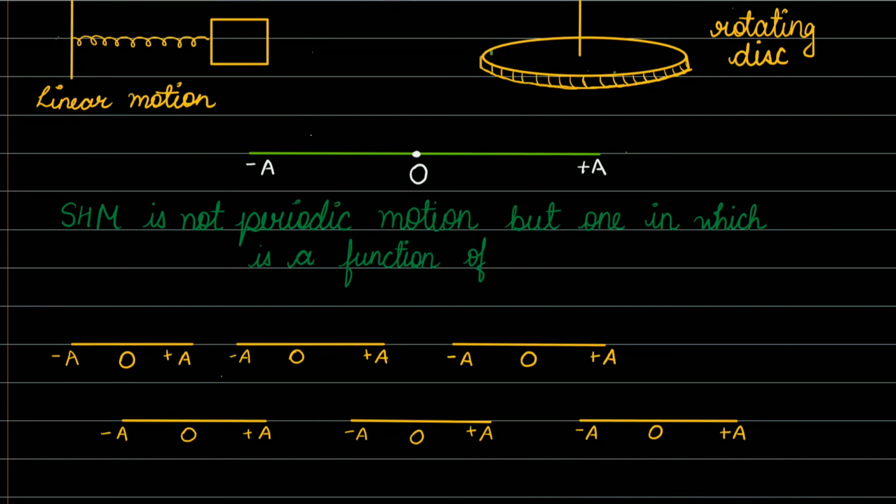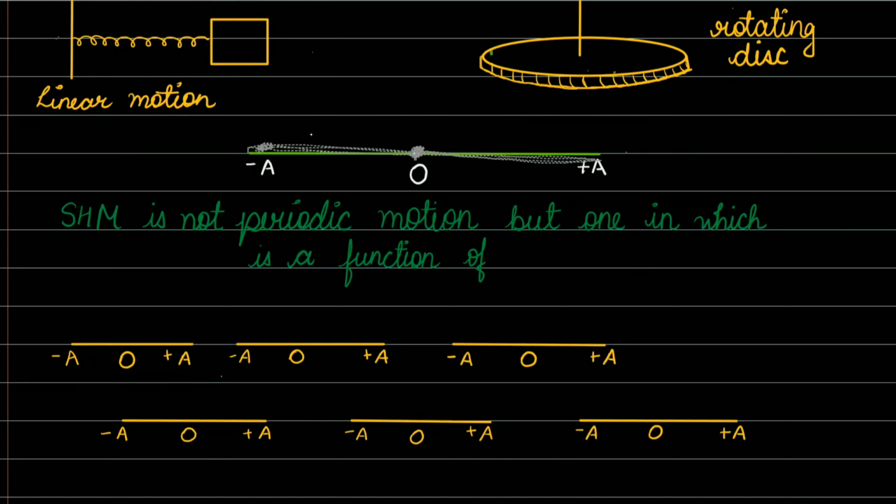If we consider a particle at point O, then after some interval of time it will go to the plus A extreme position. From plus A, it will again come to its mean position. From the mean position, it again travels to minus A, the negative extreme position. From the negative extreme position, it again comes to the mean position, then again to the positive extreme position.